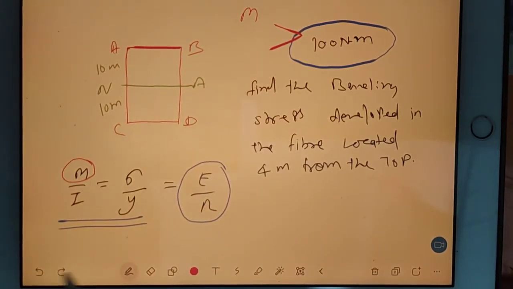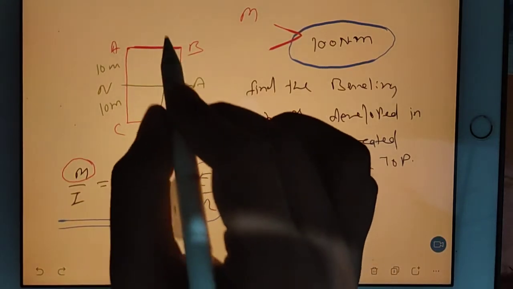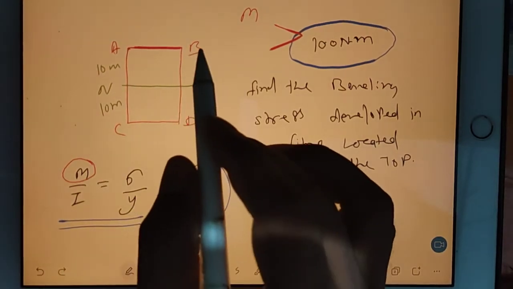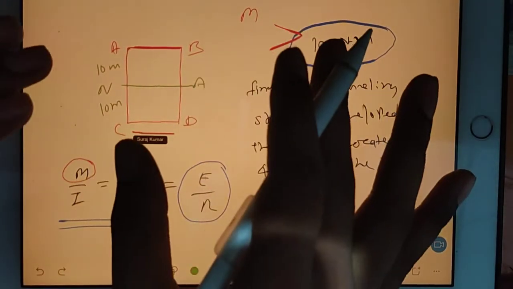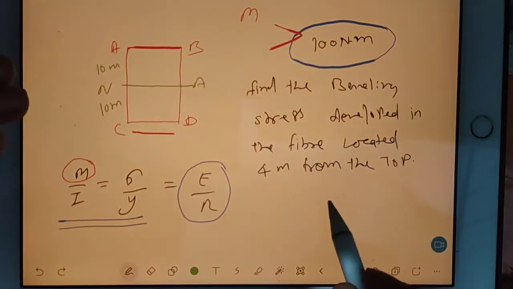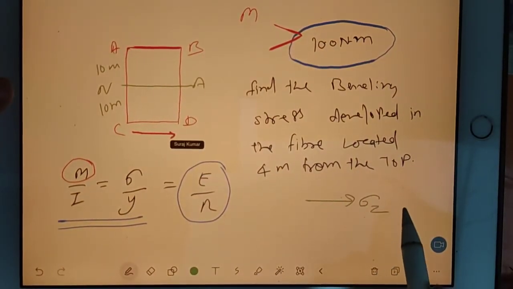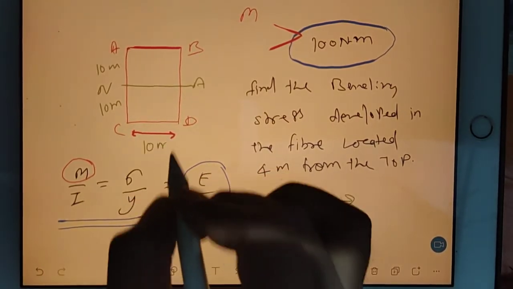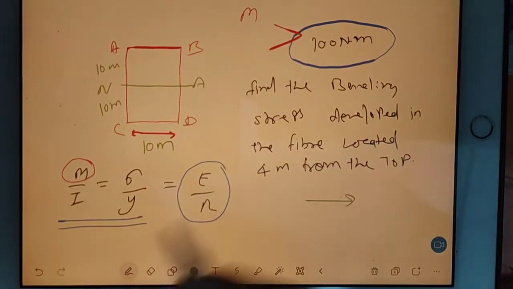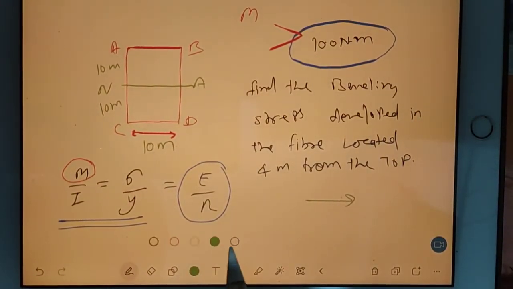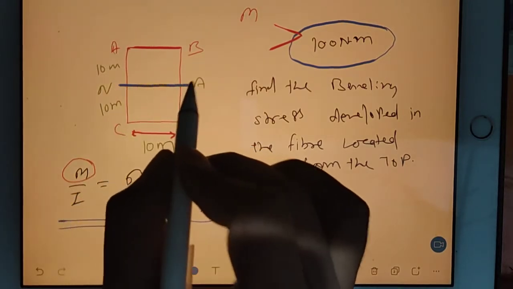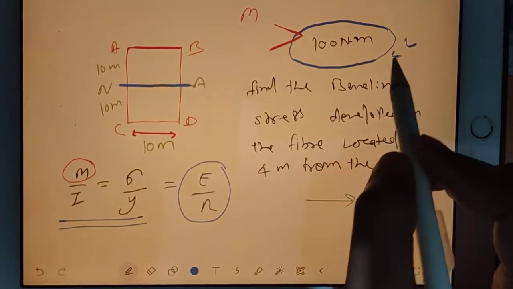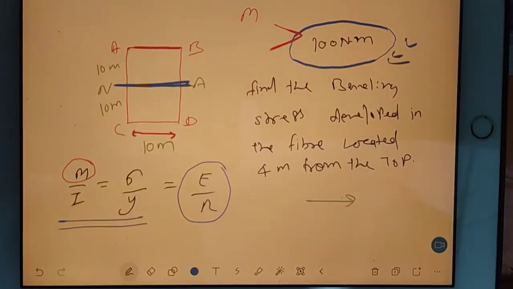In last class, already we have discussed whether you take this M or you take this M, your bending stress will not change the direction. Stress will come in Z direction only. Only one thing will change, your fibers will change. Right now this neutral axis is given. It means by default you have to consider so that this 100 Newton meter will adjust according to neutral axis.